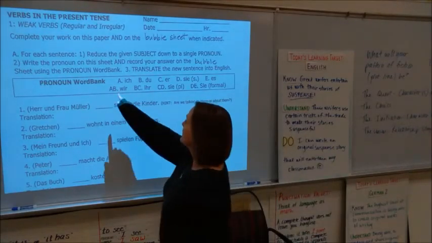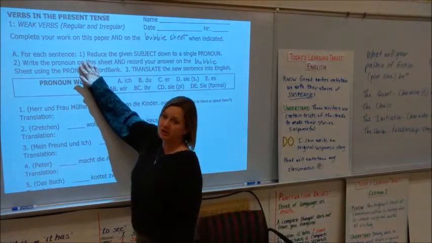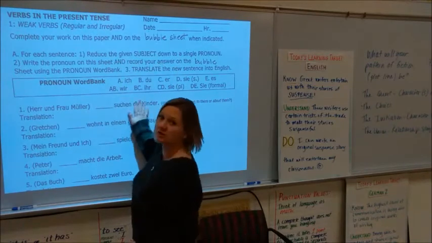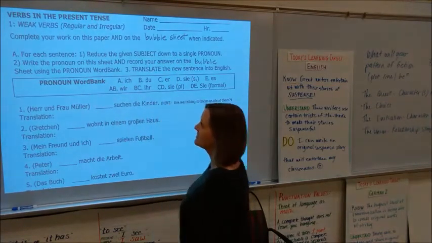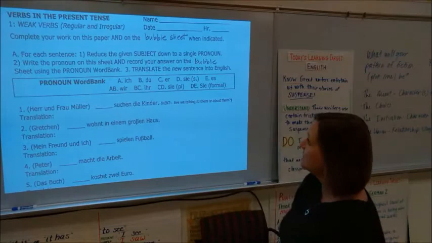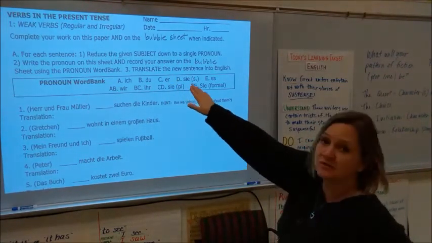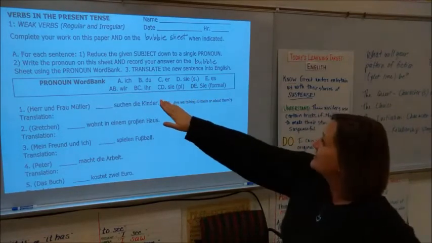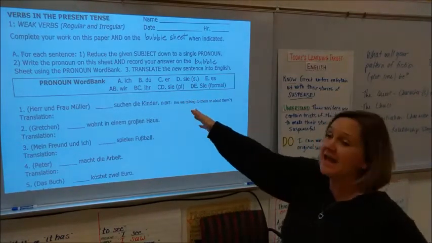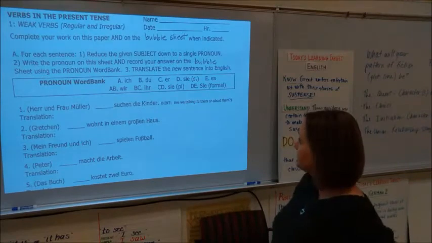So you can see that here are the directions. I've put directions throughout the whole thing to make sure that you know exactly what I expect. So in the first section, it says verbs in the present tense, weak verbs, regular and irregular. It says complete your work on this paper and on the bubble sheet when indicated.